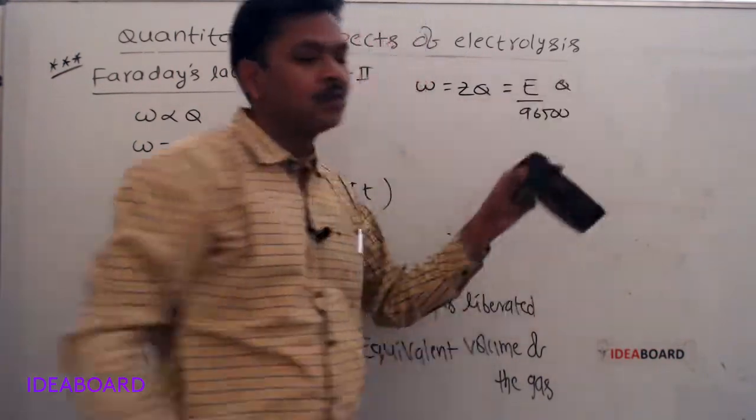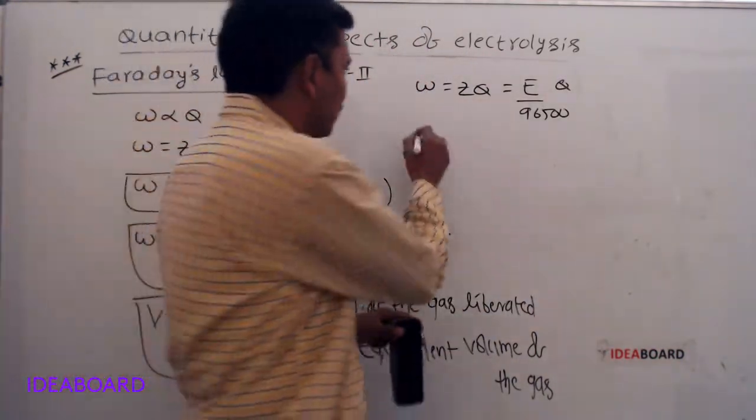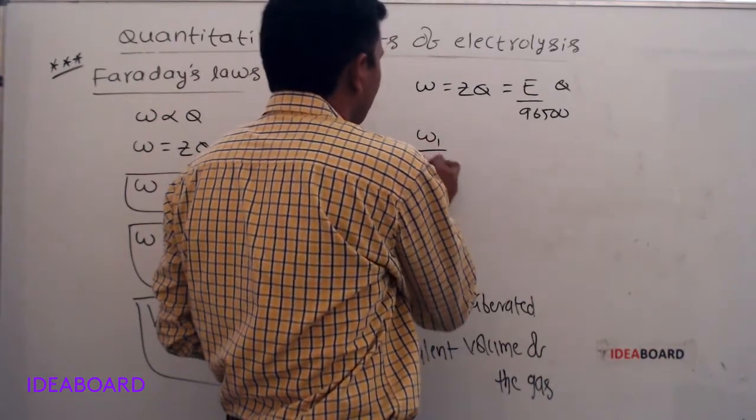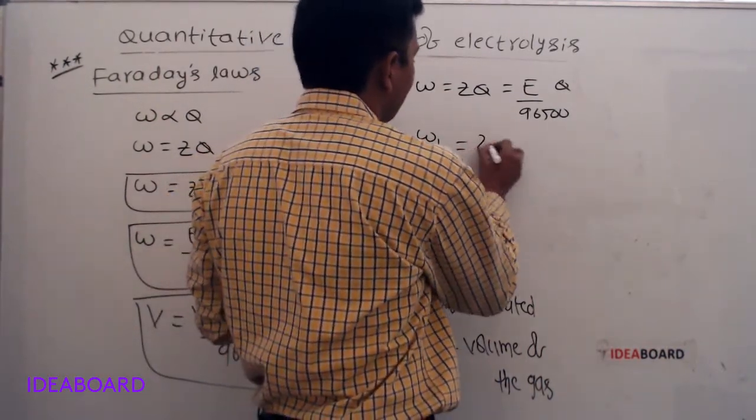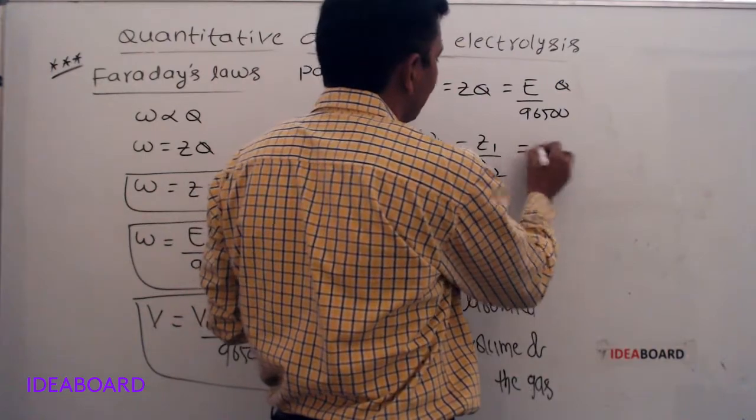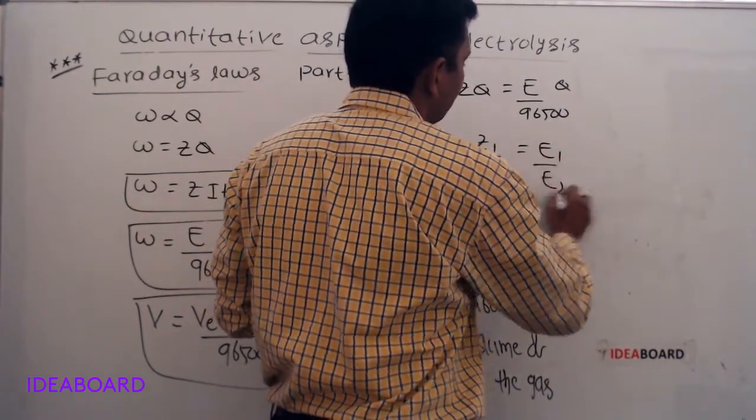See here, if Q is equal to 1 coulomb, then we can write W1 by W2 is equal to Z1 by Z2 is equal to E1 by E2.